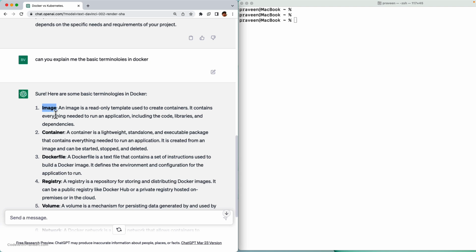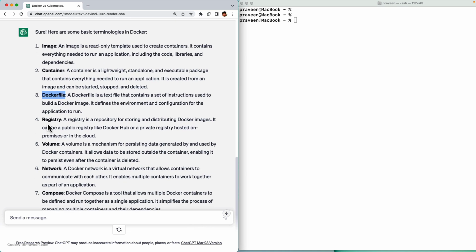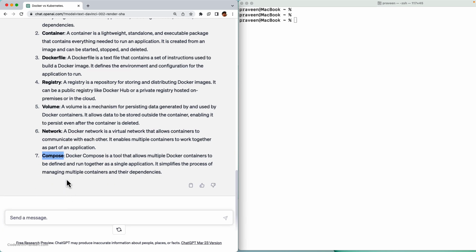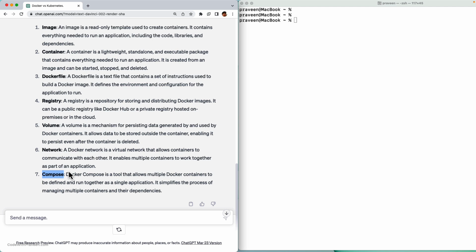The first one is image. Image is a read-only template used to create containers. Then it goes to container, Dockerfile, registry, volume, network, and compose. Okay, so these are the basic building blocks of Docker. So it's good that it's listing these out. If you want, you can expand further to learn more, or you can focus on one particular topic and keep expanding on that particular one.